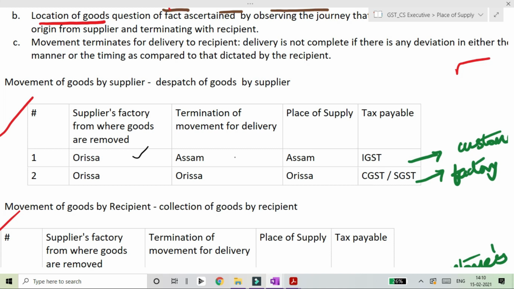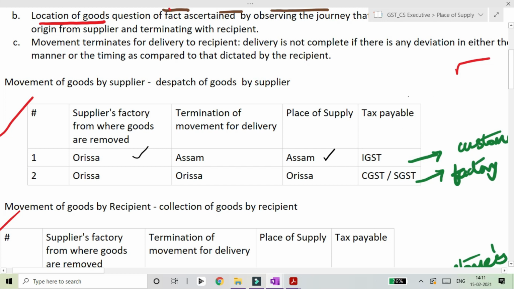So it has been agreed between the supplier and recipient that once the goods reach a particular premises in proper condition as agreed, that is in Assam, then it will be treated that the goods have terminated for delivery. So in this case, the place of supply is Assam.